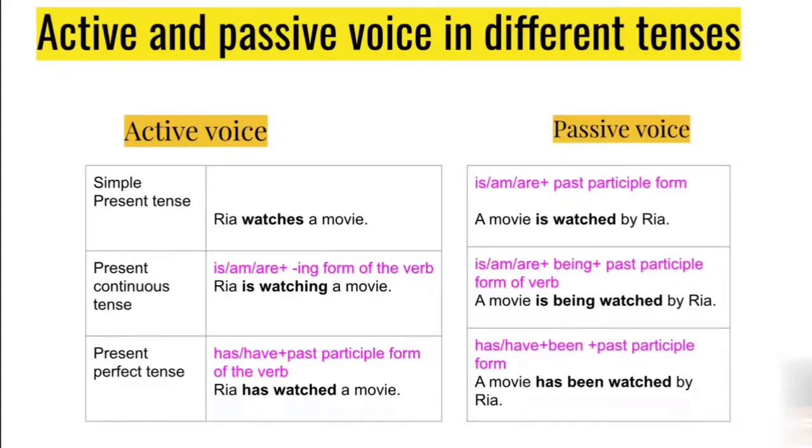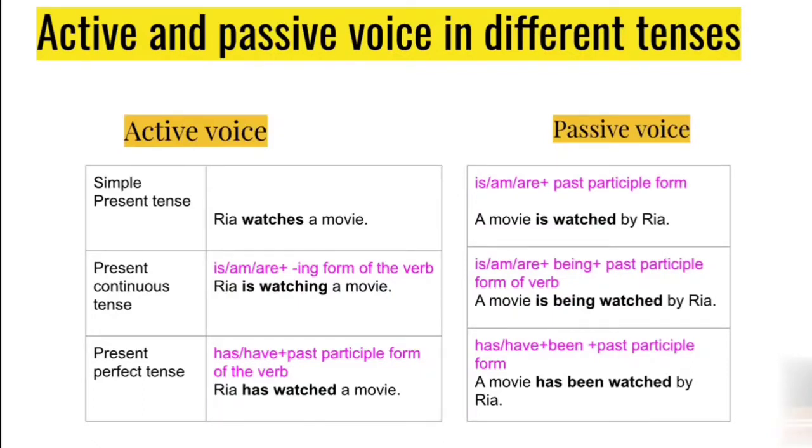When we are converting to passive voice, what changes should we notice? First of all, we need to add is or am or are plus the past participle form of the verb. A movie is watched by Riya. A movie, we know, is the object in the active voice. Riya watches a movie.